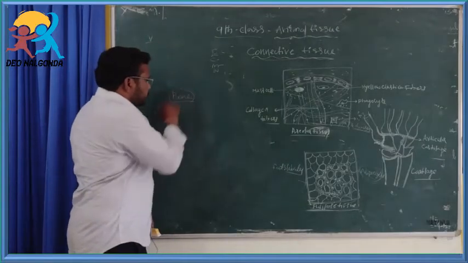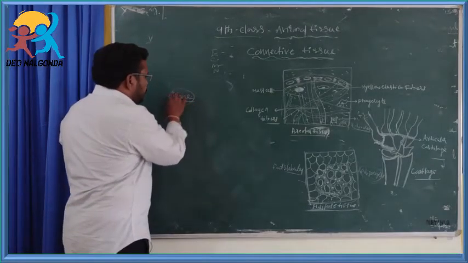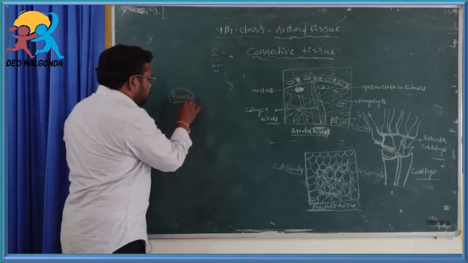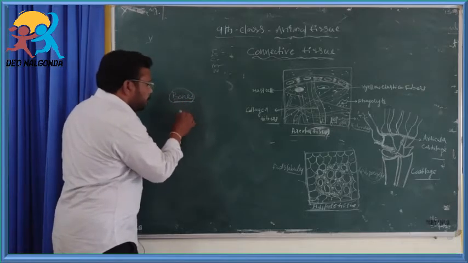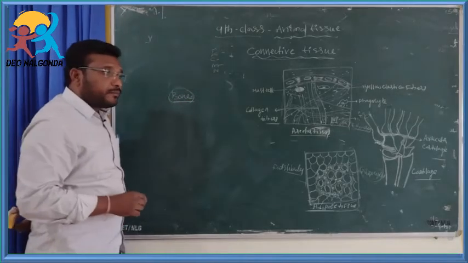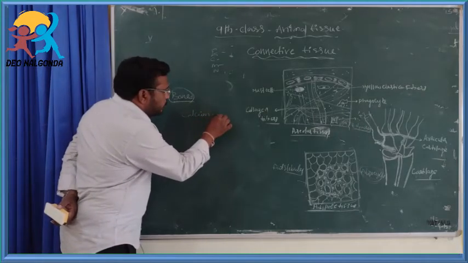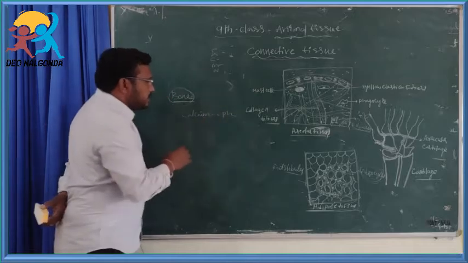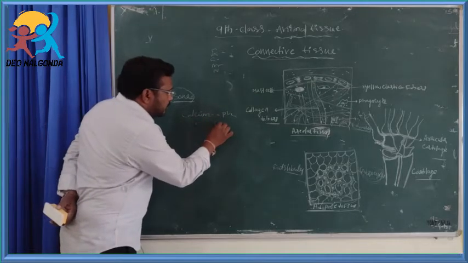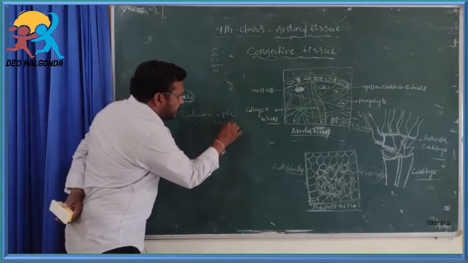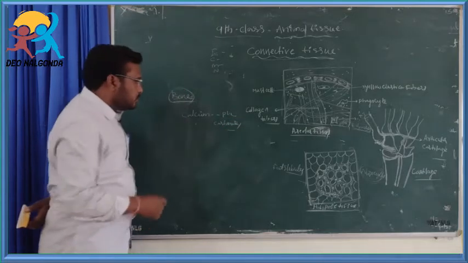Bone is made by some calcium phosphate and calcium carbonate salts.